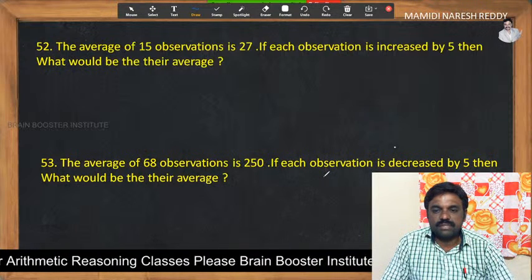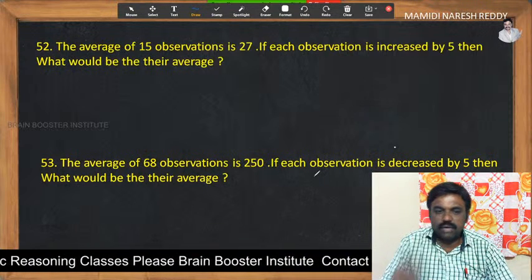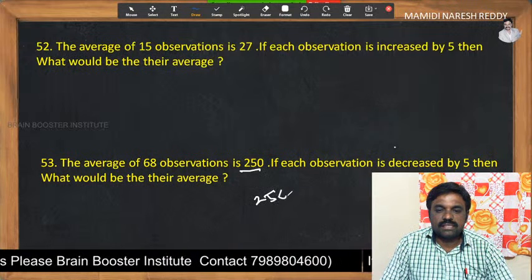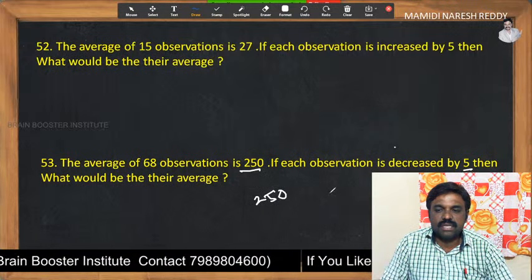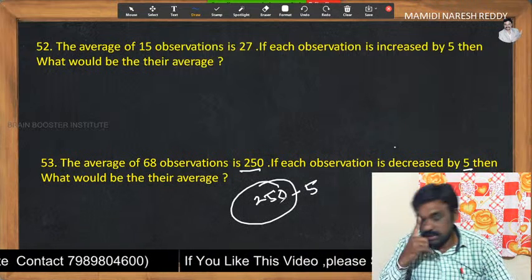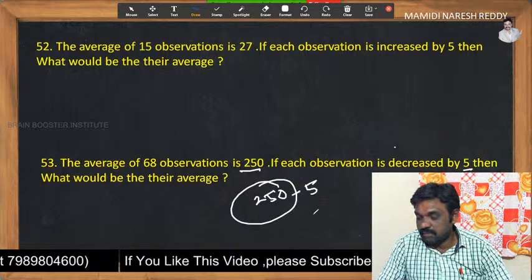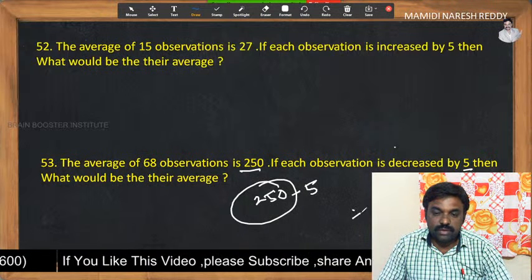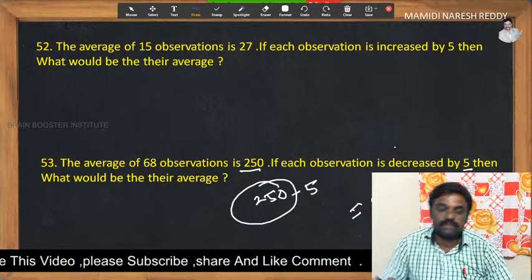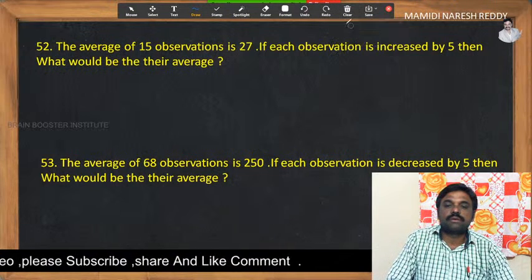If each observation is decreased by 5, then what would be their average? Decreased means the average is 250, and each observation is decreased by 5, so just subtract 5 from the average to get the average of the new numbers. Here 250 minus 5 is equal to 245. Very simple. And the next problem.